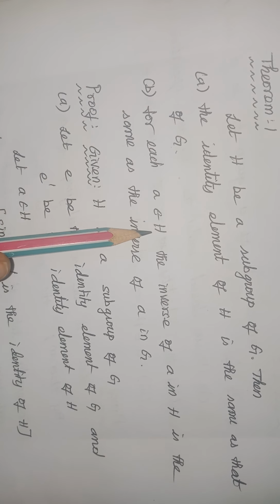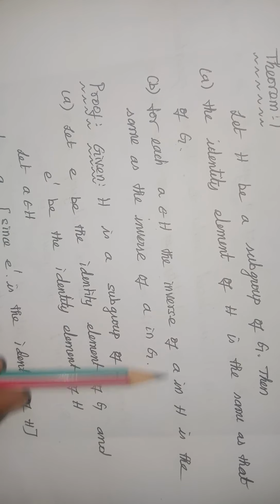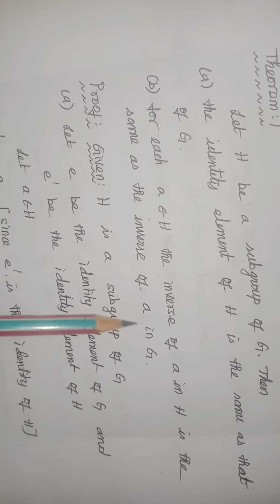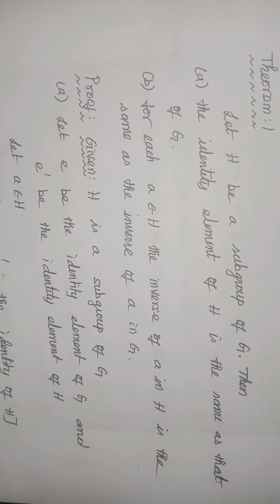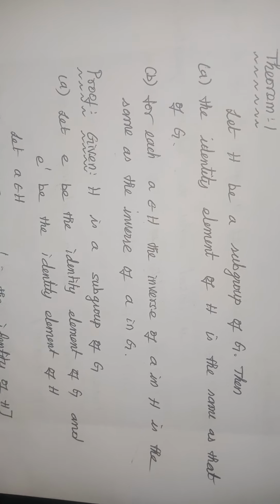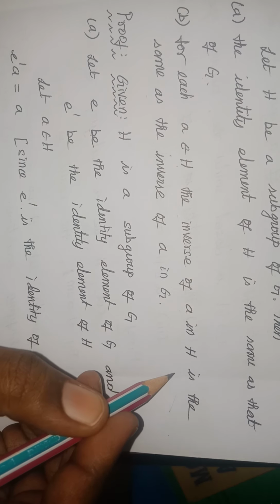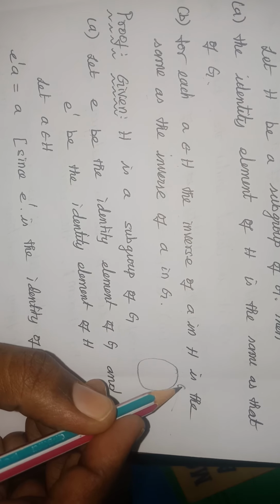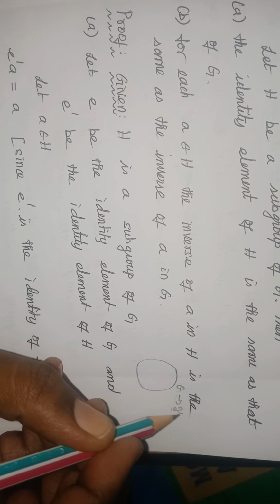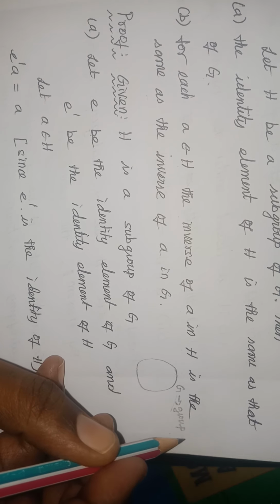For each A belongs to H, the inverse of A in H is the same as the inverse of A in G. So what they are trying to say here is, there is a group G, there is a set G. This set G is a group with respect to some operation star.